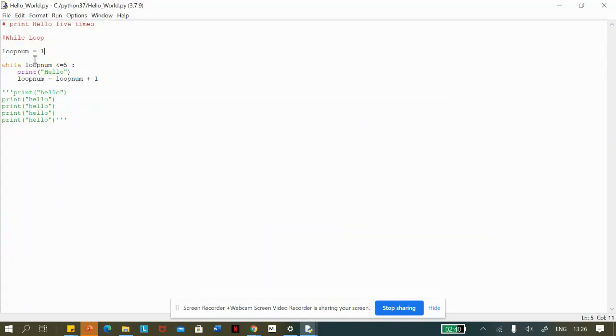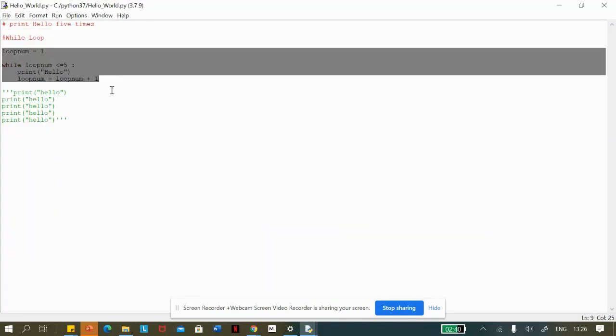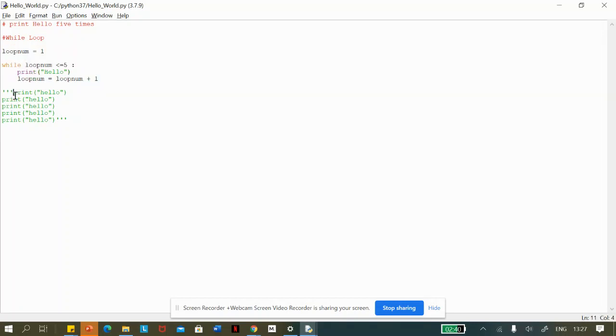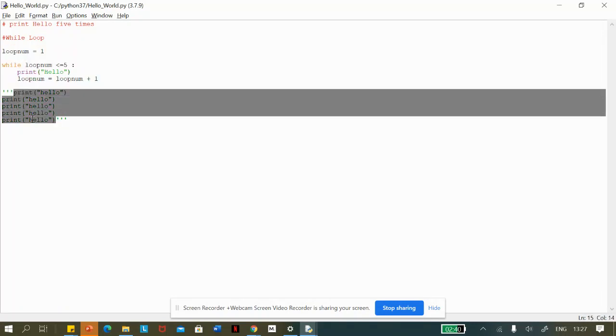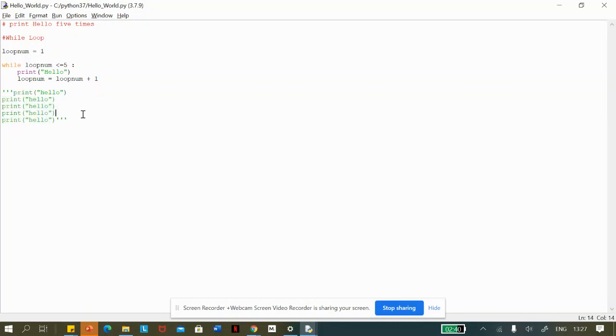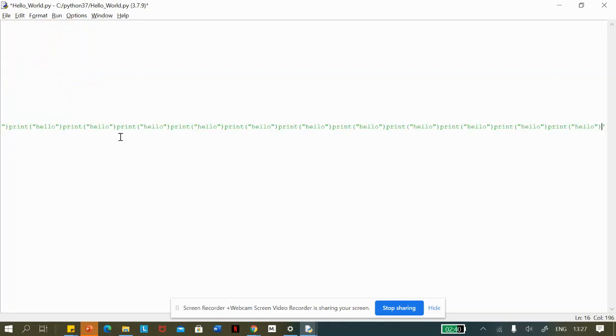And it only took us 1, 2, 3, 4 lines of code compared to this, where it took us 5 lines of code. Now, this might not seem like that big of a difference, but think, rather than printing it 5 times, what if you had to print it 50 times? How would you do it then? You would have to copy this and keep writing, keep printing it for a very long time.